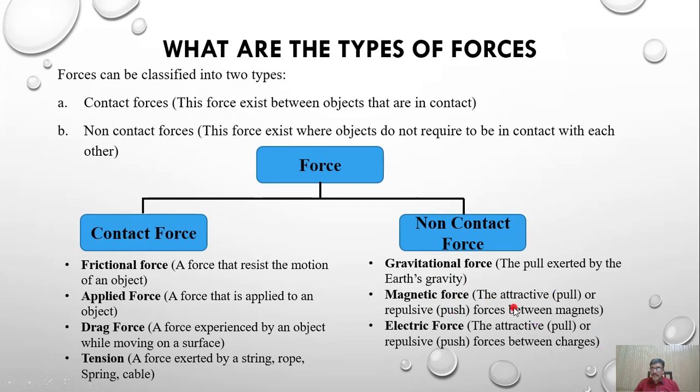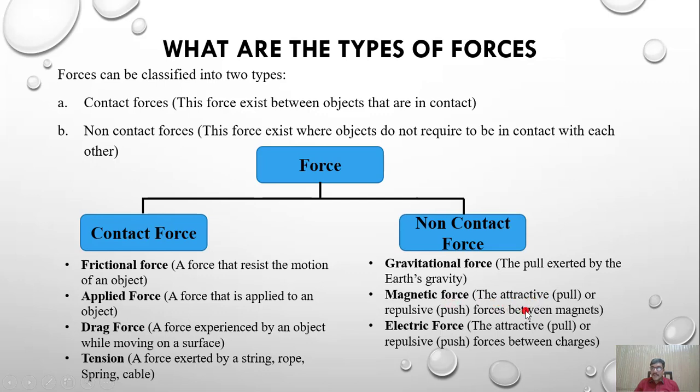Magnetic force: the attractive (pull) or repulsive (push) forces between magnets. If you take two magnets and place their opposite poles together, what will happen? They will attract each other. There will be a magnetic force.